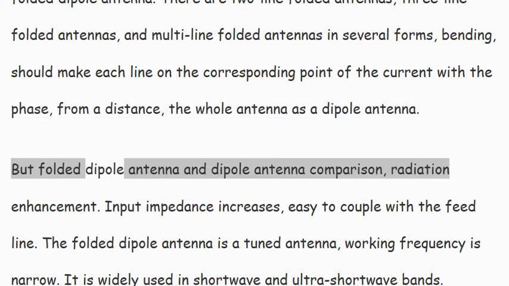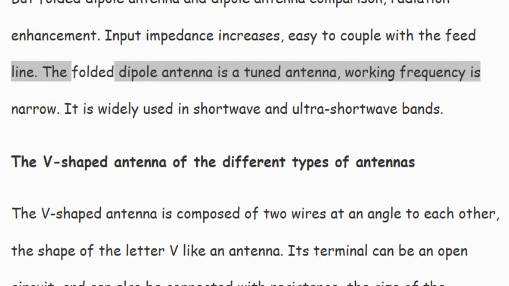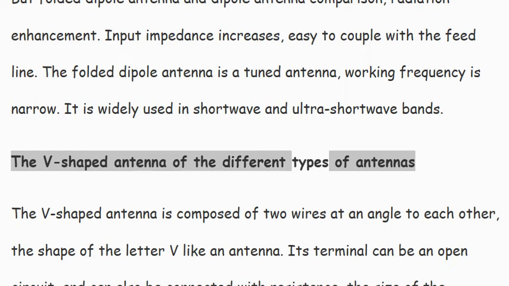But compare the folded dipole antenna with the dipole antenna. Radiation is enhanced. Input impedance increases, making it easy to couple with the feed line. The folded dipole antenna is a tuned antenna, and its working frequency is narrow. It is widely used in shortwave and ultra-shortwave bands. The V-shaped antenna, of the different types of antennas.